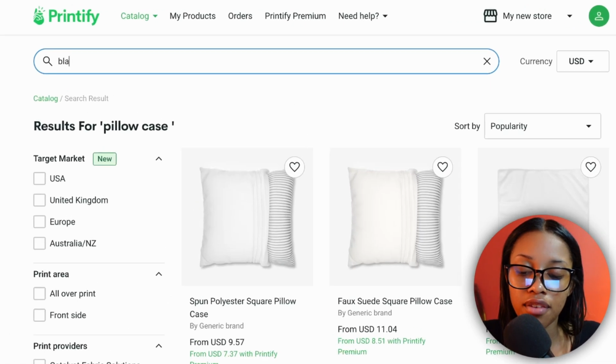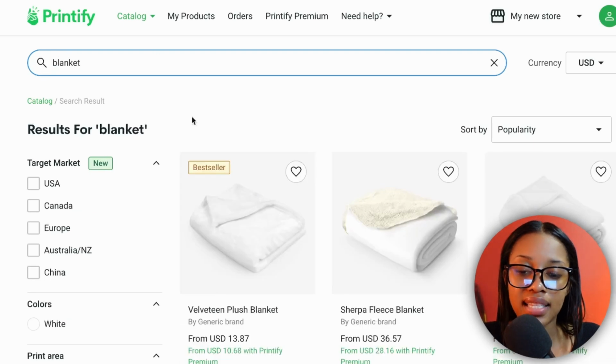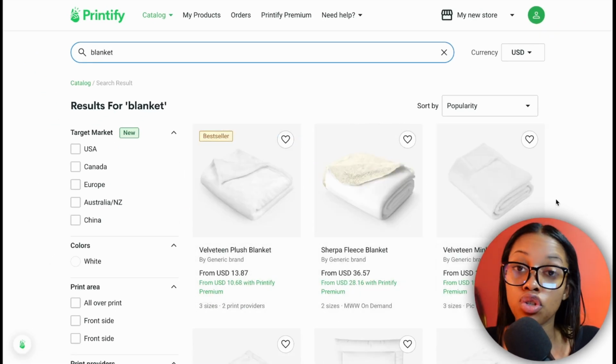If you wanted to, you could even do it on something like, for example, blankets, and now you can see there's blanket options you can choose from. Again, with this strategy, you can put your design on a plethora of different products, and you also have a number of designs you can create in a number of niches, targeting a number of interests. Just be sure to make your designs attractive and desirable.